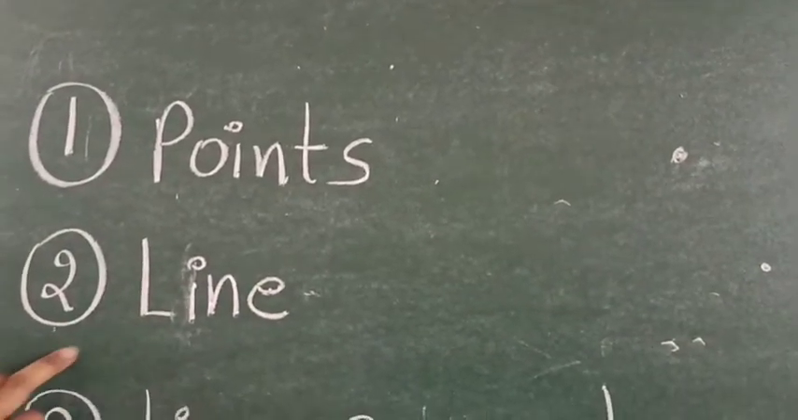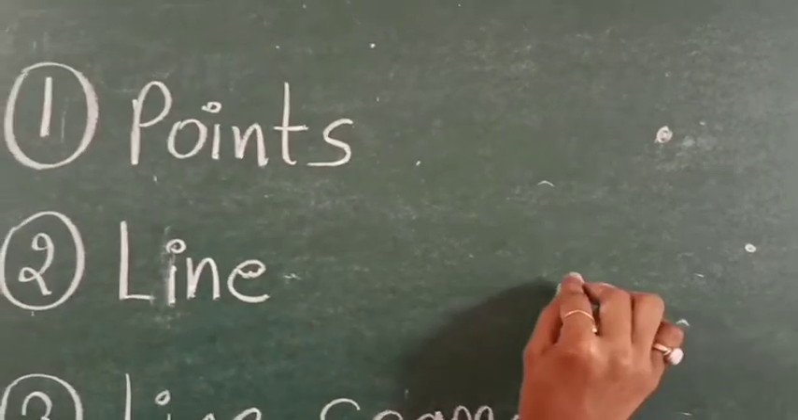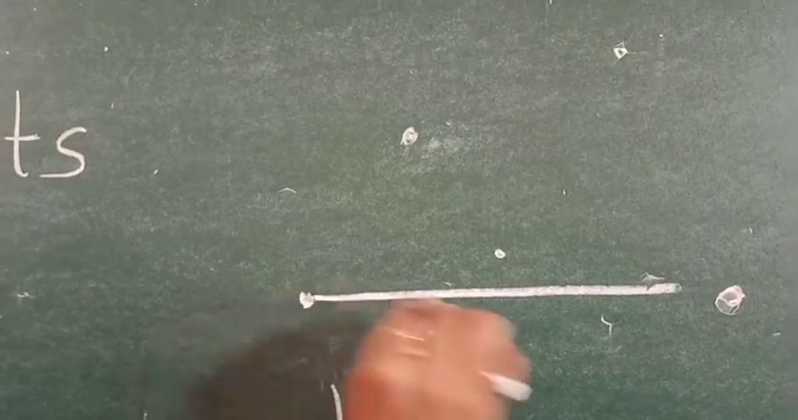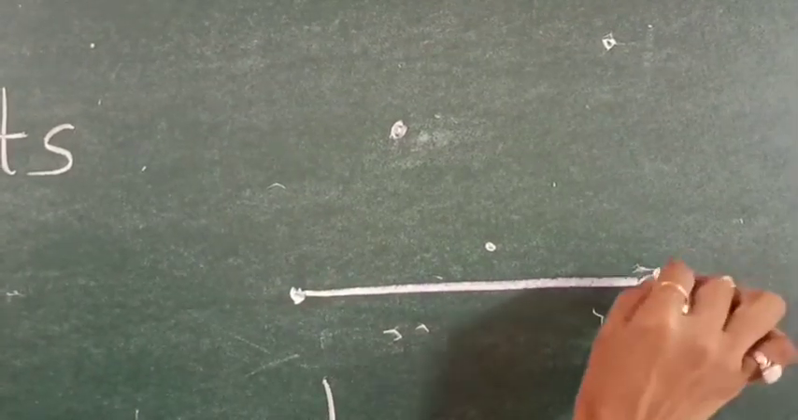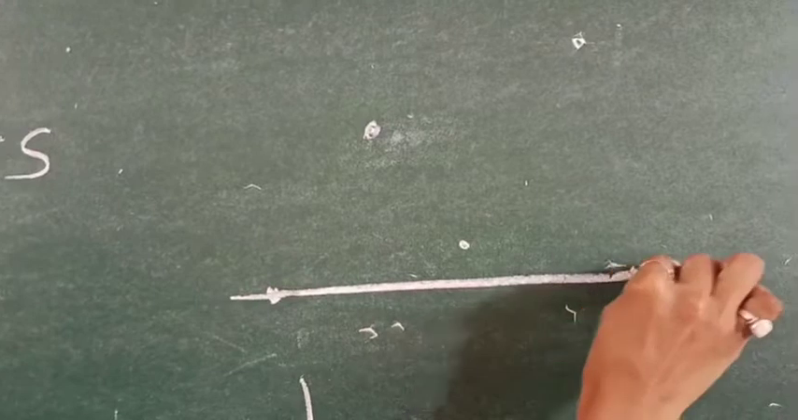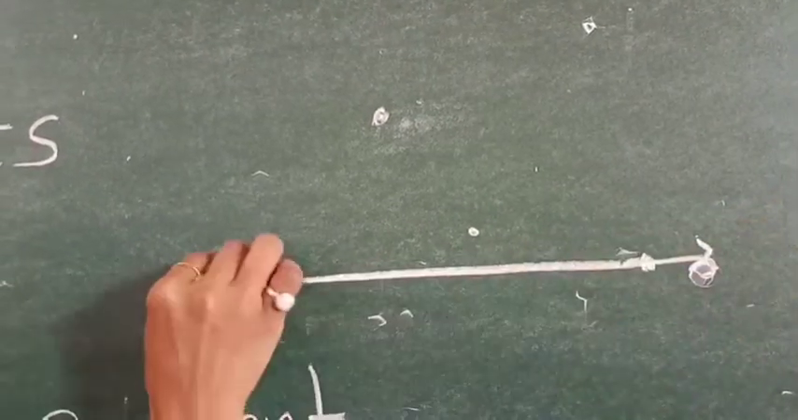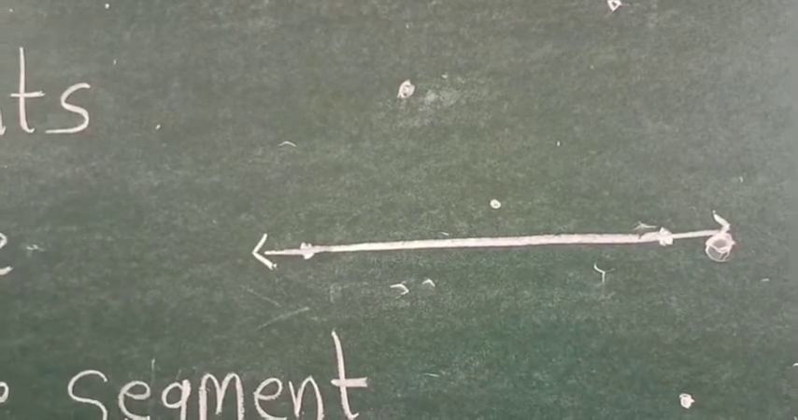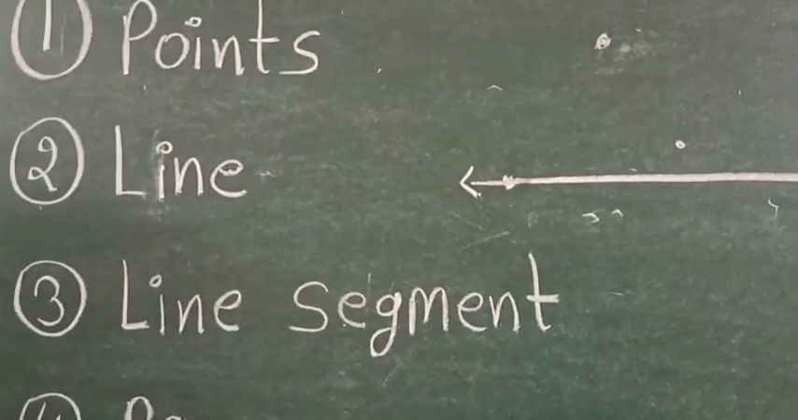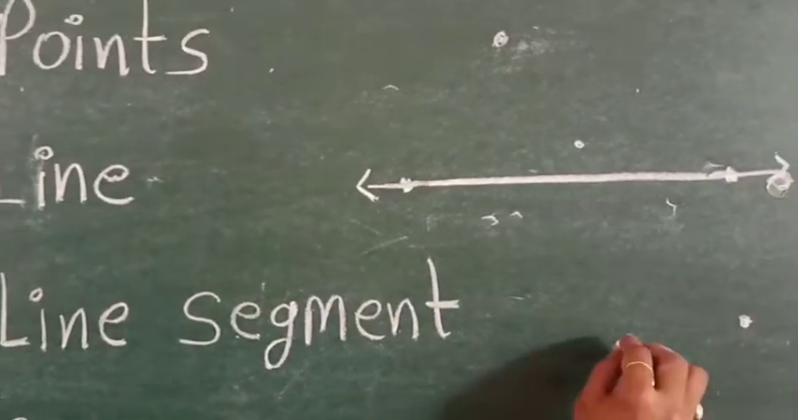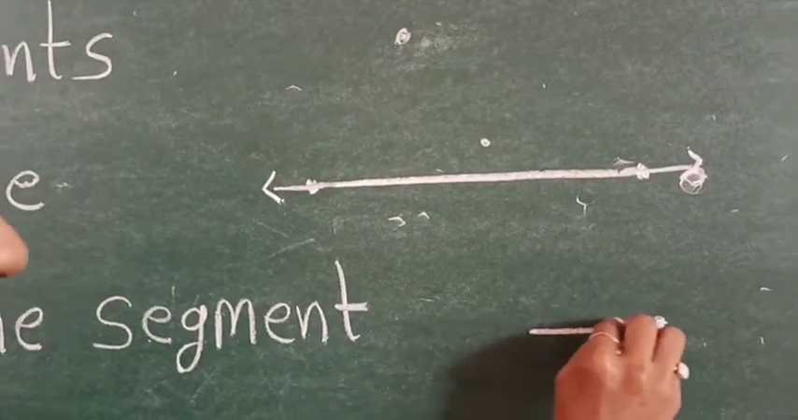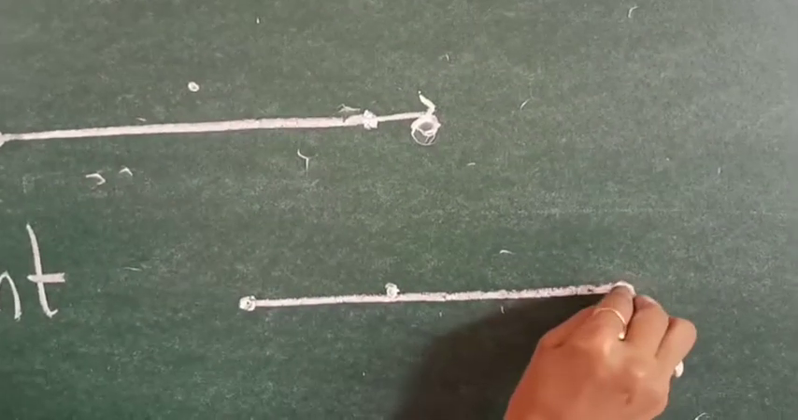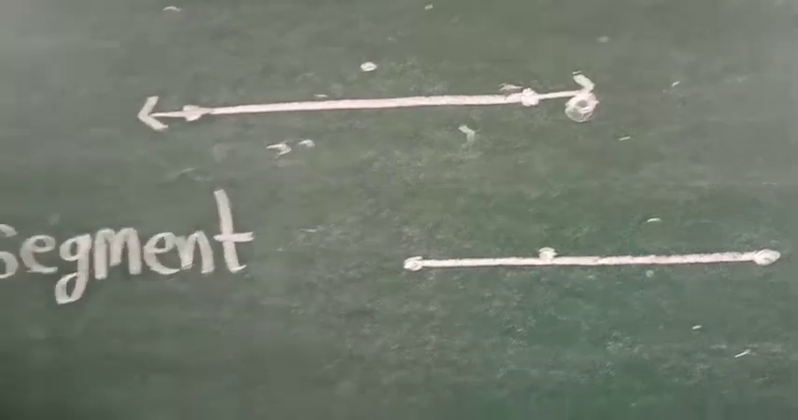After this we have the line. A collection of points we call a line, and we can extend a line without any limits. After this we have the line segment. Here we have two endpoints, which is called a line segment.